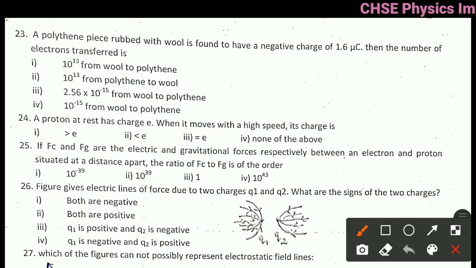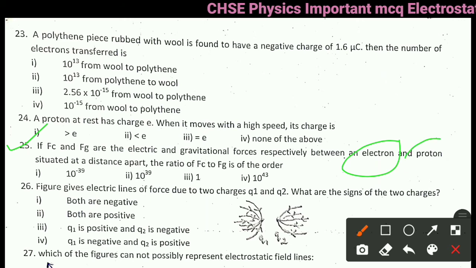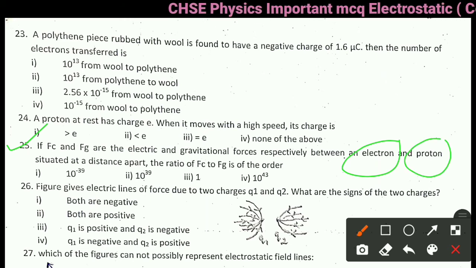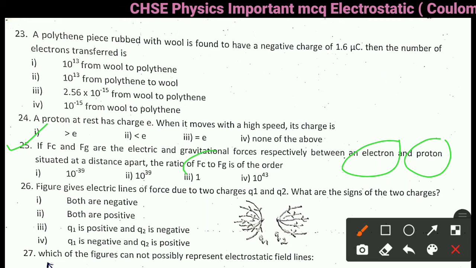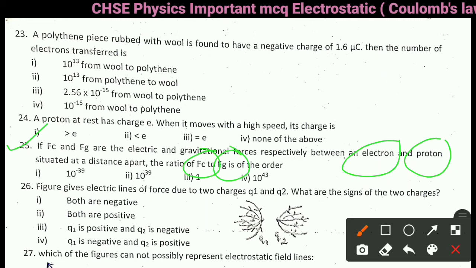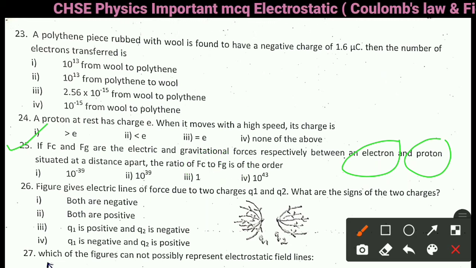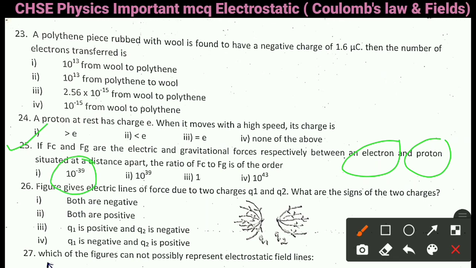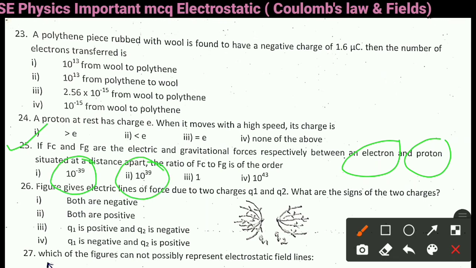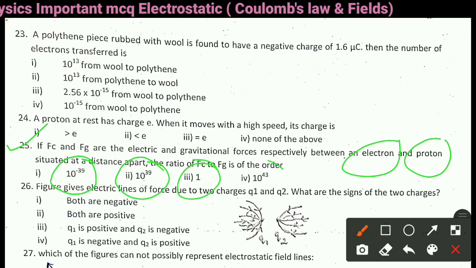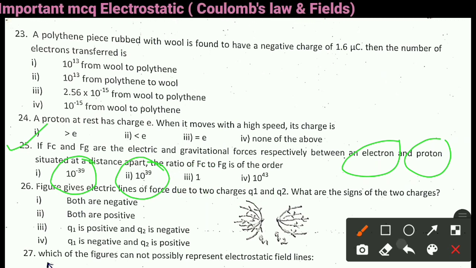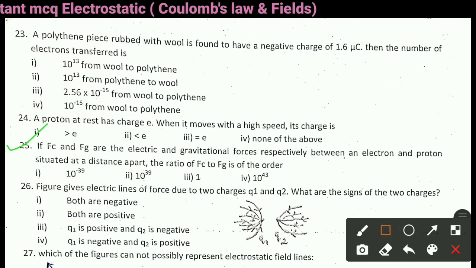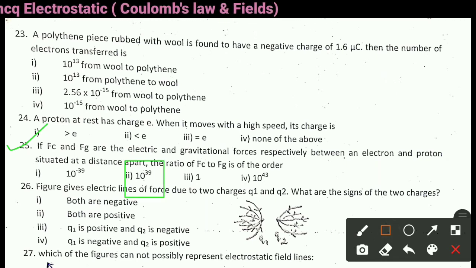Next question is question number 25. If Fc and Fg are the electric and gravitational forces respectively between the electron and proton situated at a distance apart, the ratio of the Fc to the Fg is of the order of 1, 10 to the power minus 39, 10 to the power 39, 1, 10 to the power 43. Right answer of question 25 is option 2, 10 to the power 39.